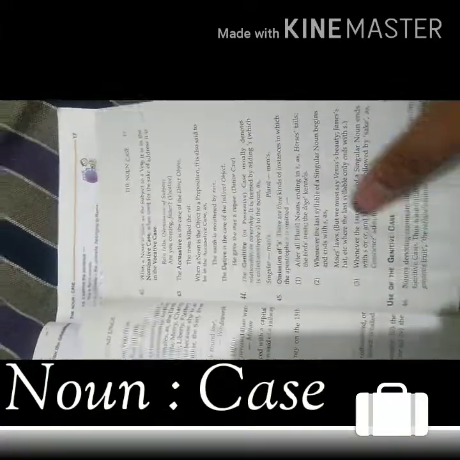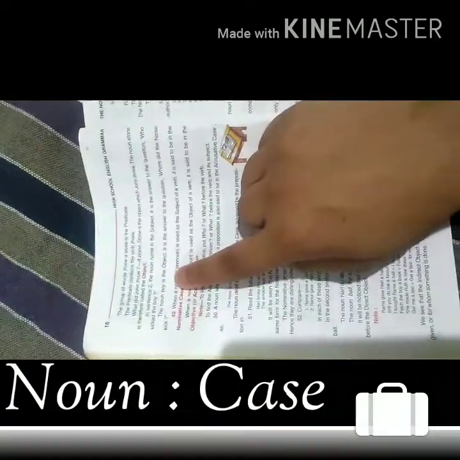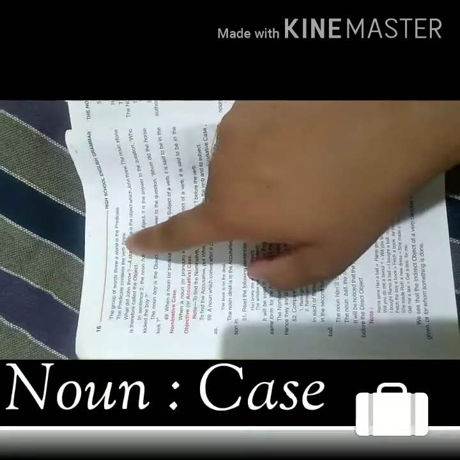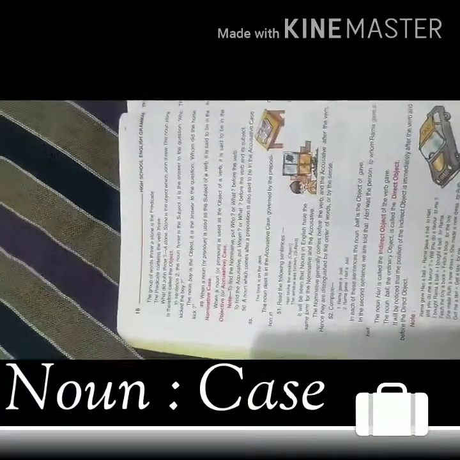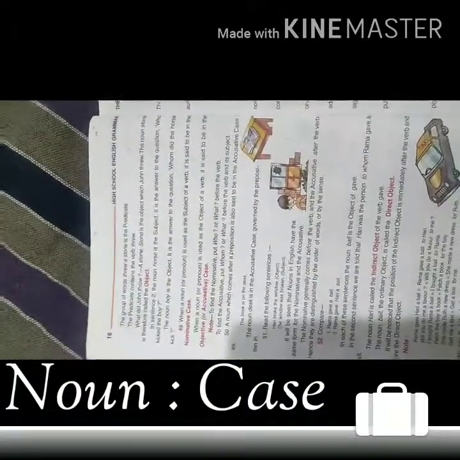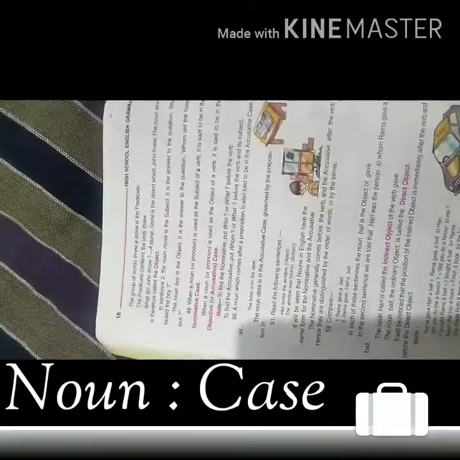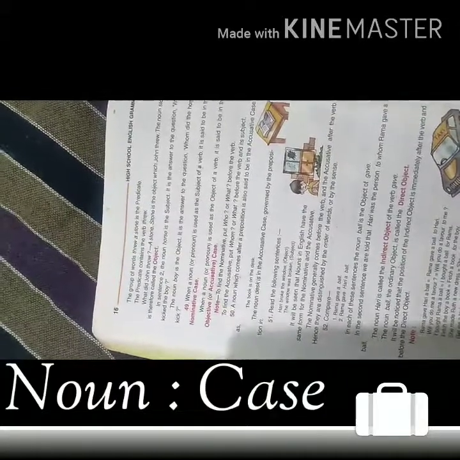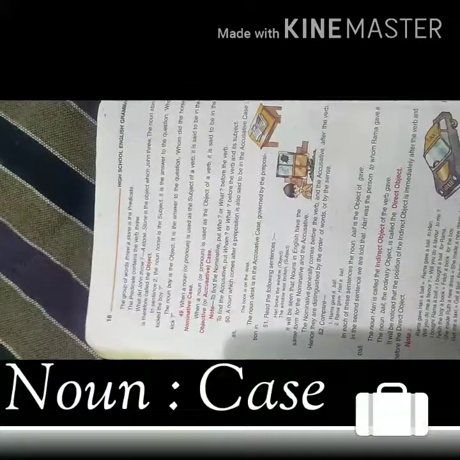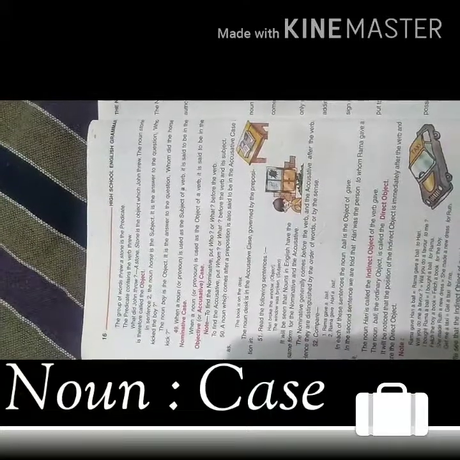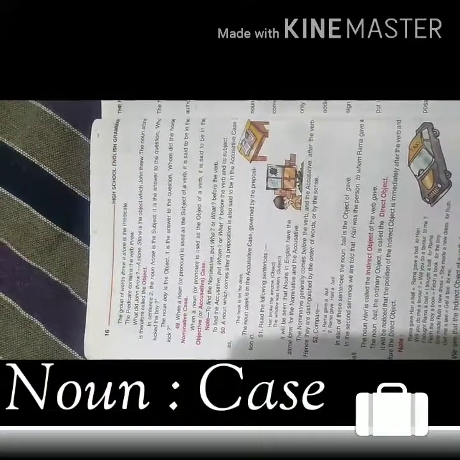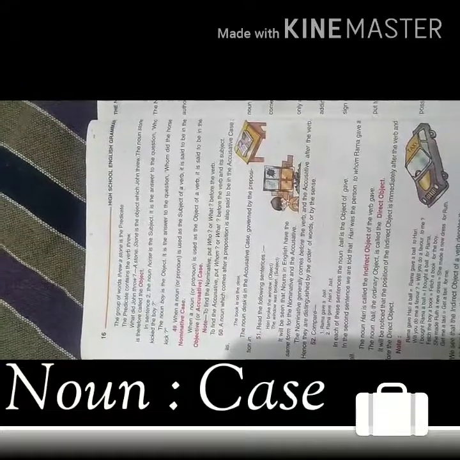Let's talk from another book, because it should not be complicated, it should be easy. The group of words through the stone is the predicate. Dear students, I have told you, just see: he plays cricket. He plays cricket. So he is situated in the place of subject, and the rest of the things, plays cricket, are the predicate. But here we are discussing the noun.